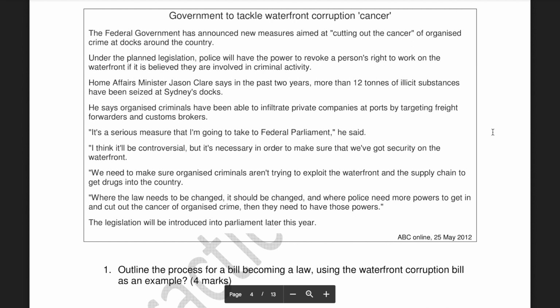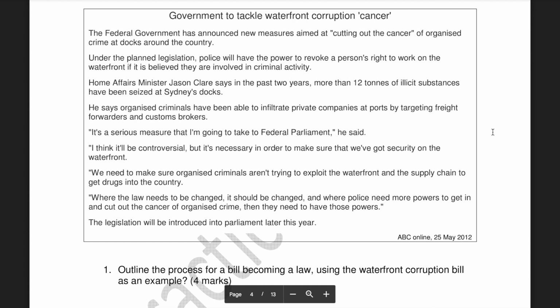So you would have to look at the origin of the idea of the law, that is, the current legal framework is not working to prevent crime on the docks, in this case. There'd be consideration in Cabinet followed by a drafting of the bill, followed by introducing the bill into the Parliament through the House of Reps. There'd be debate, and then three readings, and then a repetition of this process through the Senate.